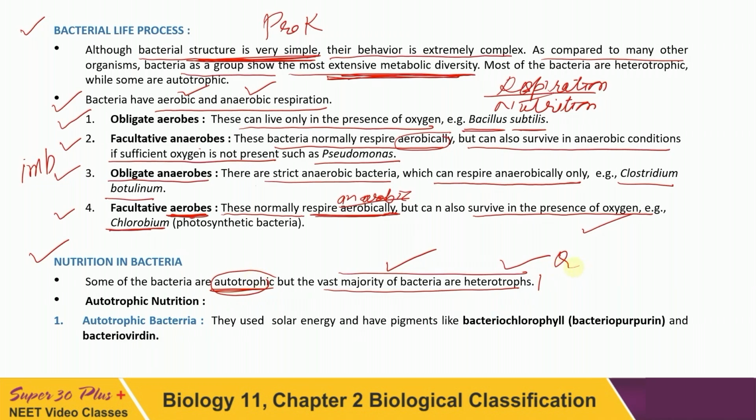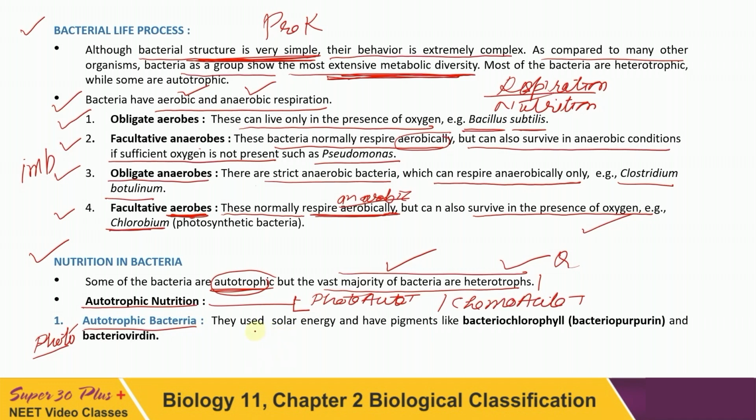Now we have to deal separately. First, we have to see autotrophic nutrition. Autotrophic bacteria means what? They use solar energy. Autotrophic bacteria have two categories. One utilizes solar energy; these are photoautotrophs. The second does not use light energy, but can prepare their food; they are called chemoautotrophs.